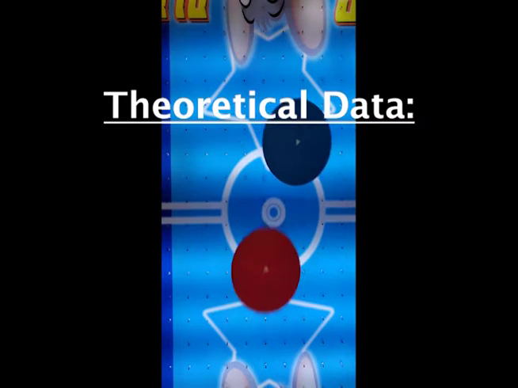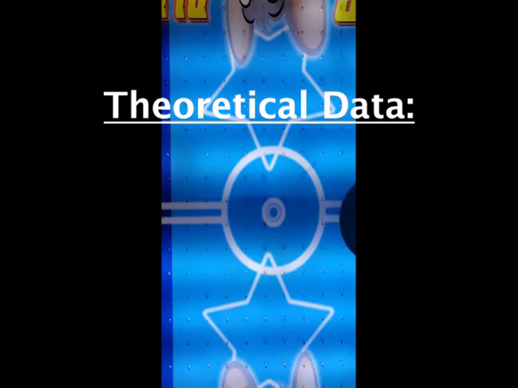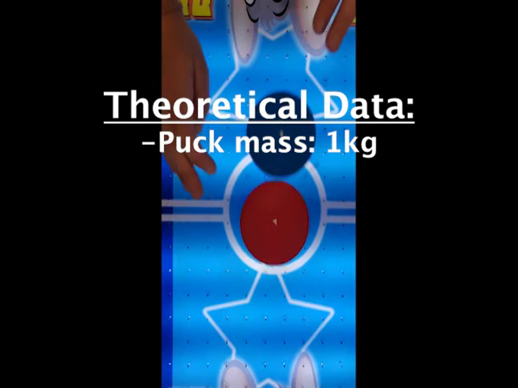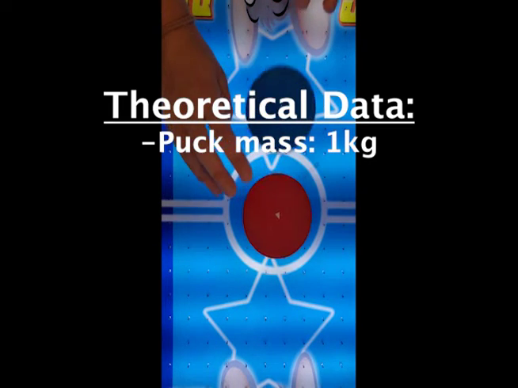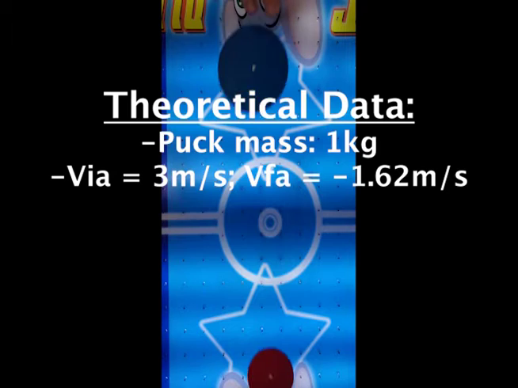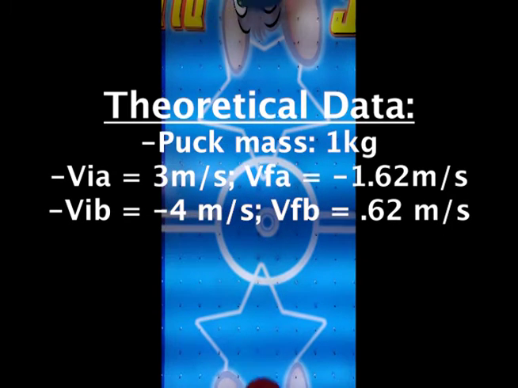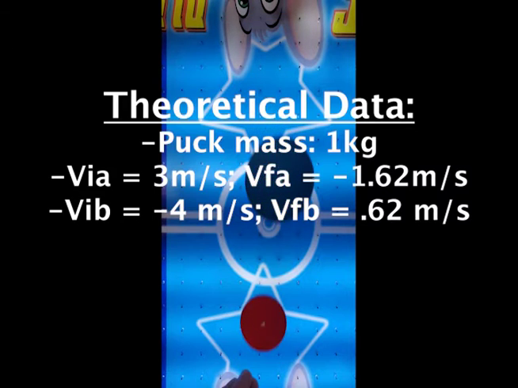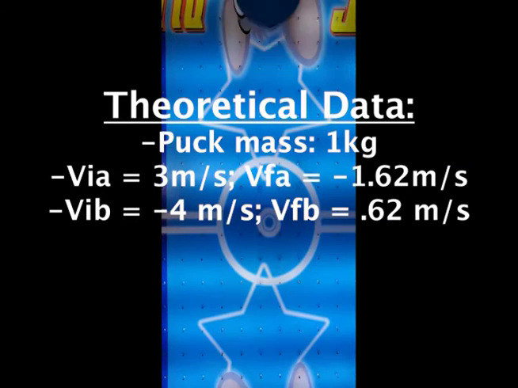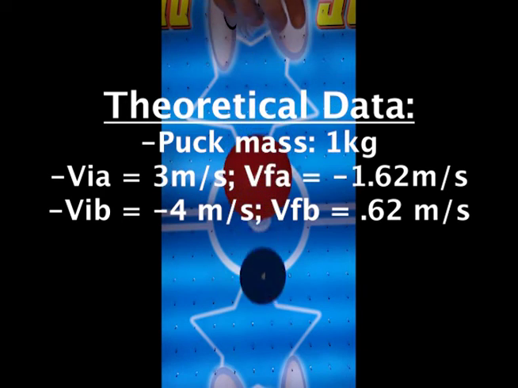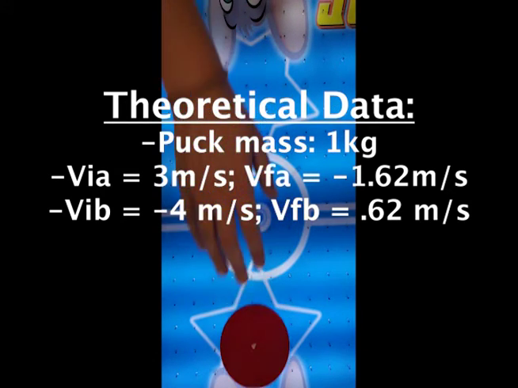For our theoretical data, we decided to input some of our own values. For both pucks A and B, the masses were 1 kilogram each. For puck A, the initial velocity was 3 meters per second and the final velocity was negative 1.62 meters per second. For puck B, the initial velocity was negative 4 meters per second and the final velocity was 0.62 meters per second. We chose our x direction to be positive if it is going right, whereas if it were going left, it would be negative.